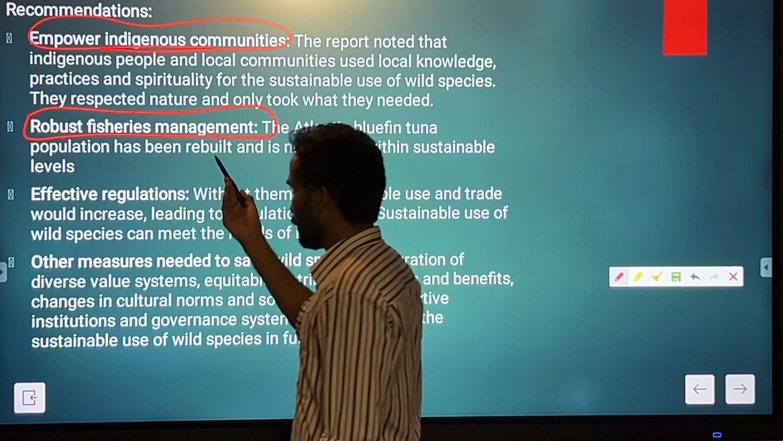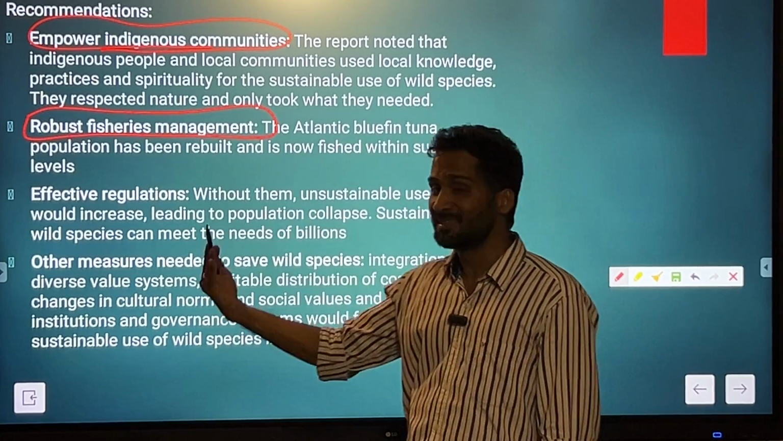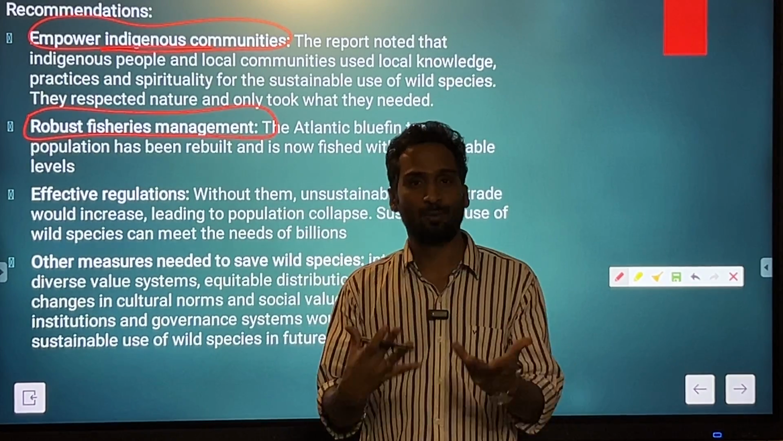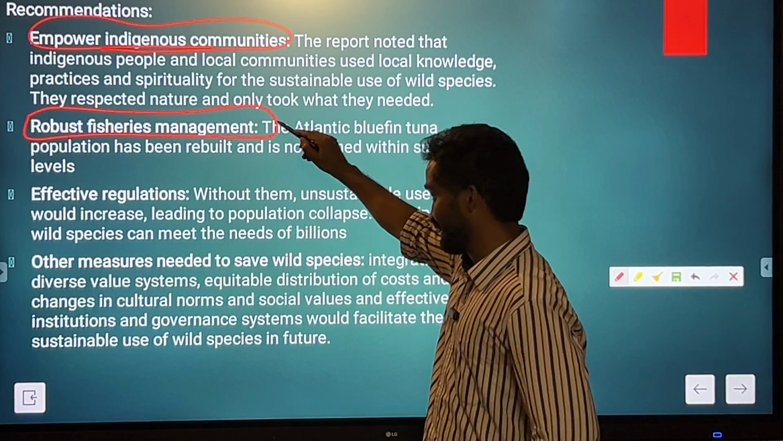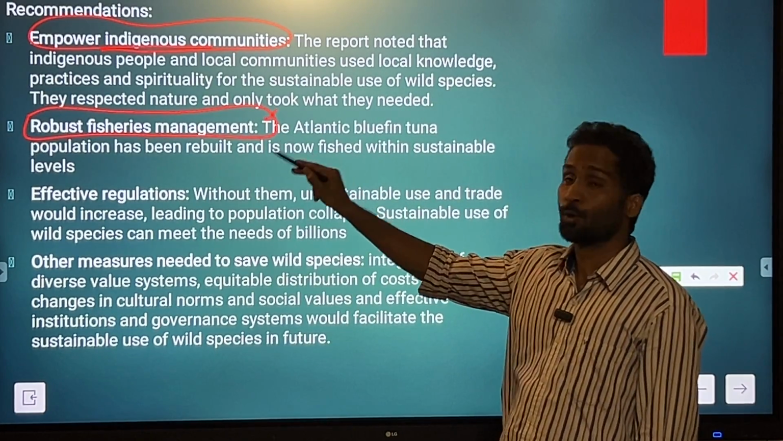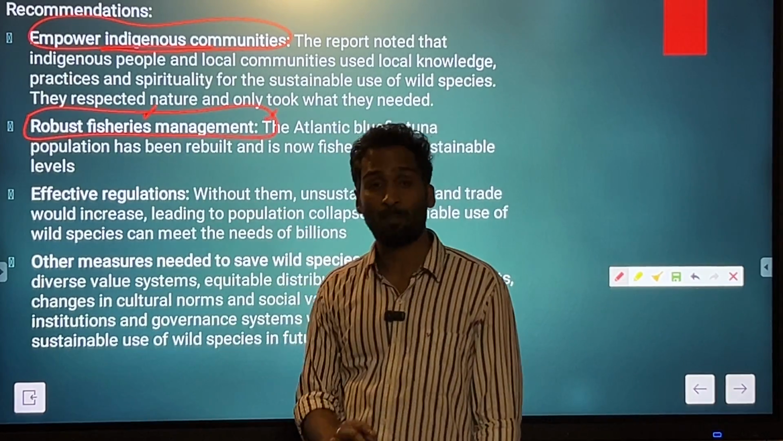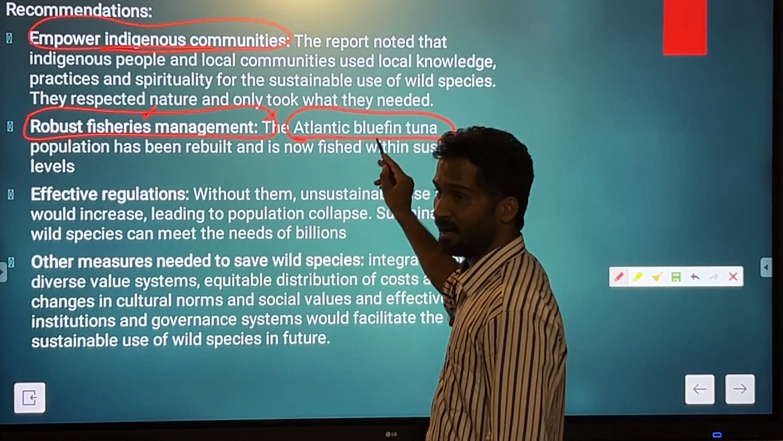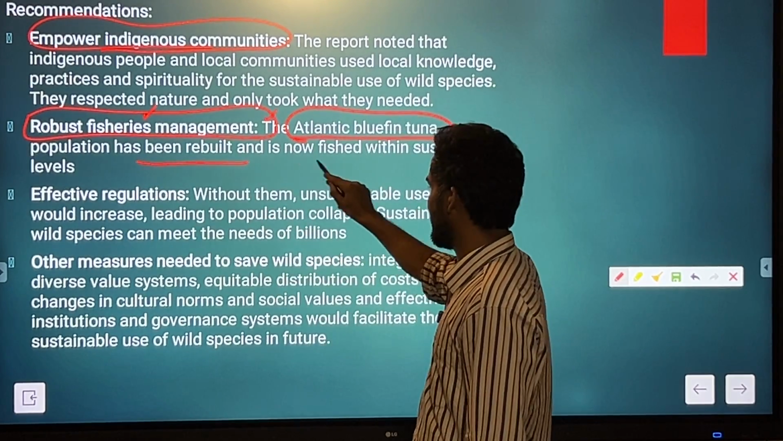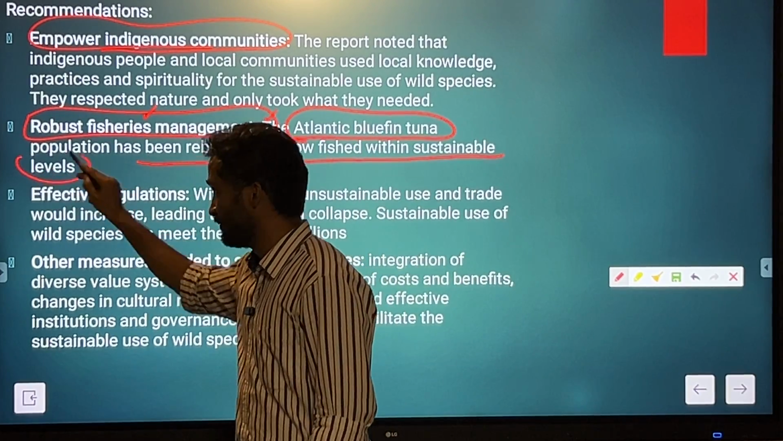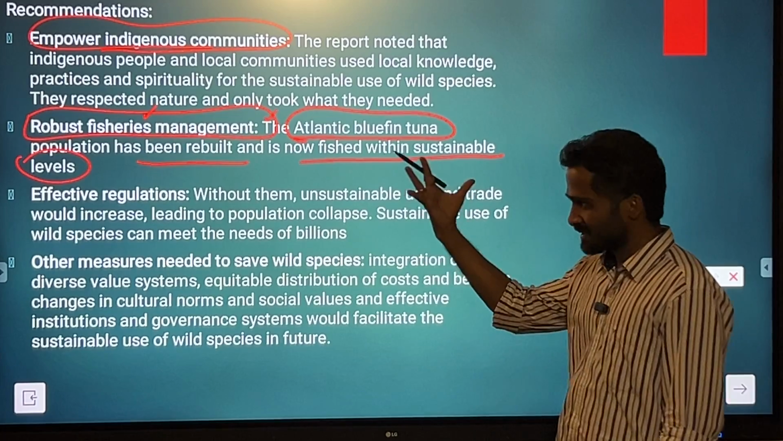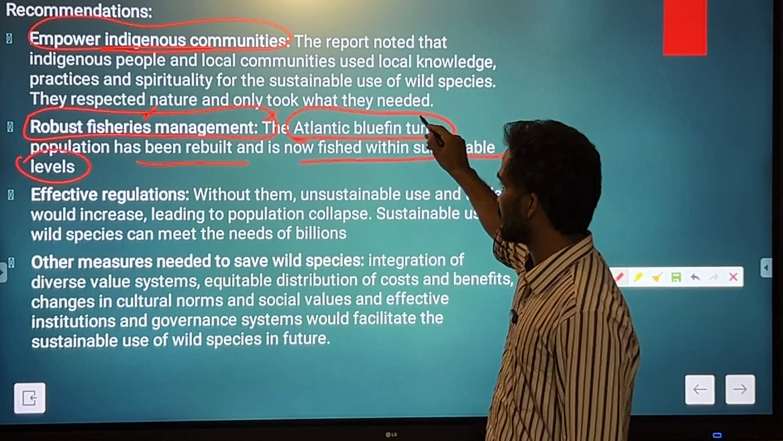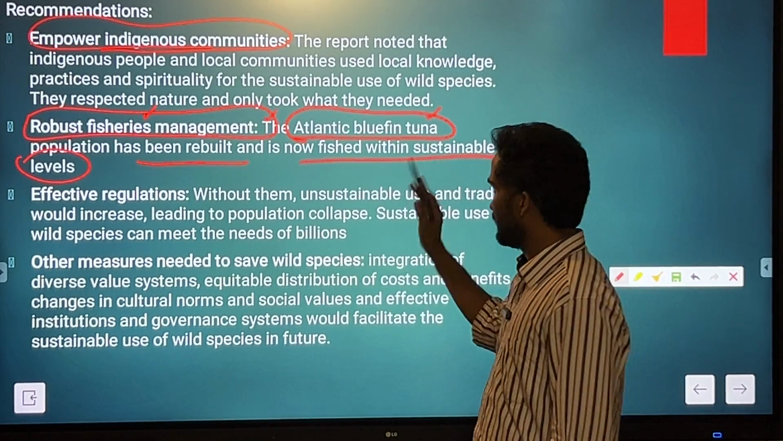Then second point, robust fishery management. Obviously, there is unsustainable practice wherein 34% of the fisheries is practiced through unsustainable ways. So that is not going to help. So there has to be robust management when it comes to pisciculture. So that is what it is saying, that the Atlantic bluefin tuna population has been rebuilt and is now fished within sustainable levels. So these are good examples of sustainable practices for certain fish species. So you should remember this tuna, Atlantic bluefin tuna.